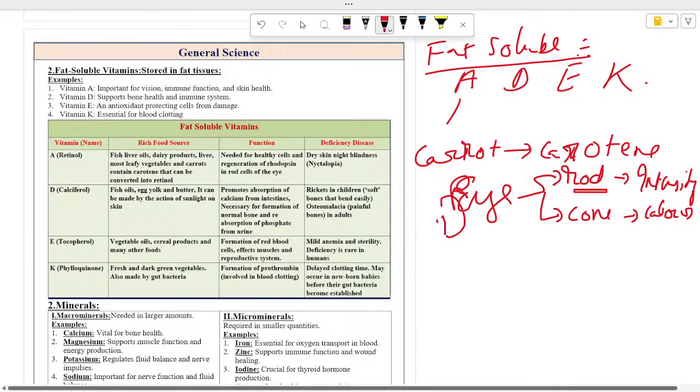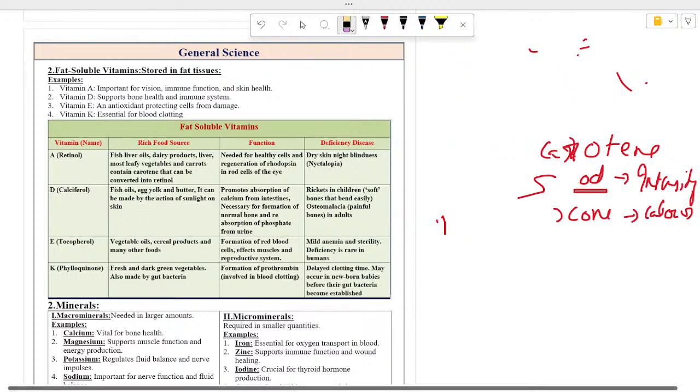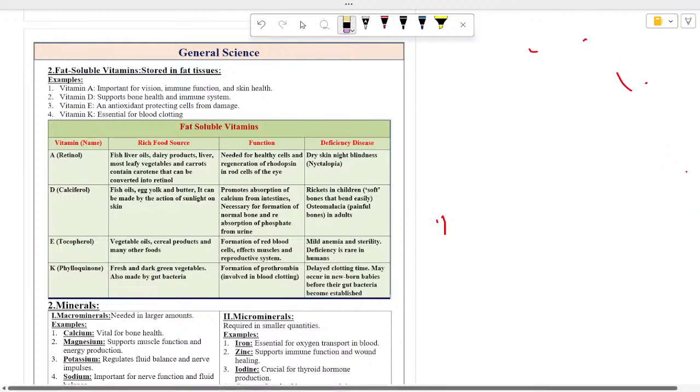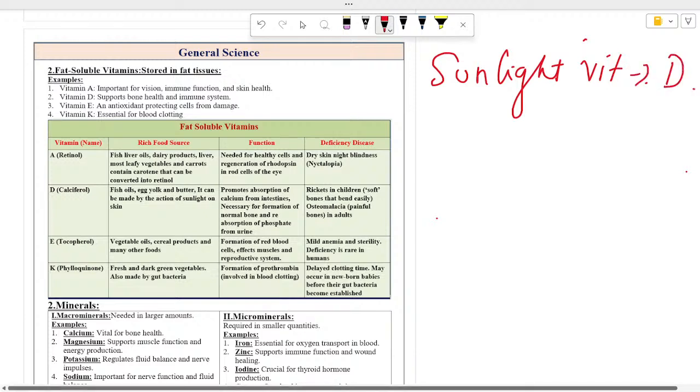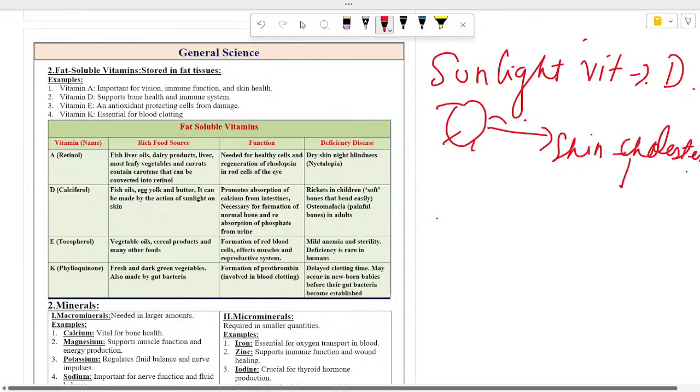Okay, vitamin D is also known as the sunlight vitamin. Okay, sunlight vitamin, that is your vitamin D. Okay, so sunlight में ये कैसे convert होता है? So when sunlight falls on your skin, there is cholesterol present. Those cholesterol break down to give out vitamin D. So this is the process.